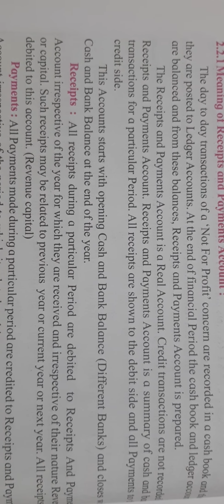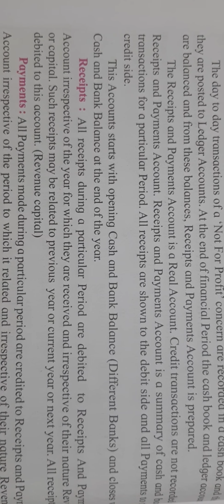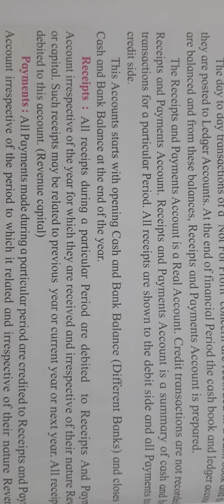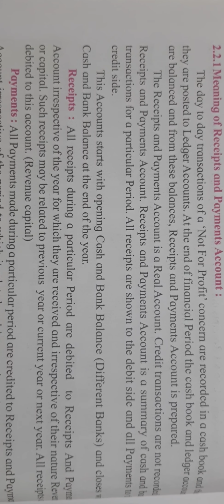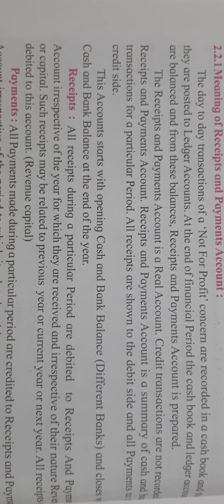And what is the meaning of cash book? This cash book, the double column or two column cash book, we already learned in the 11th standard in the subsidiary books, right? Remember students?